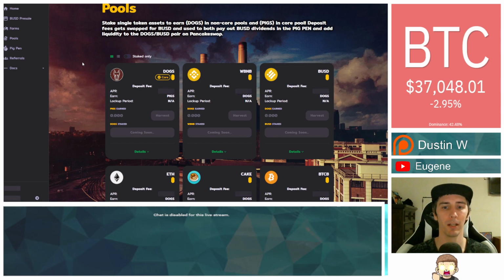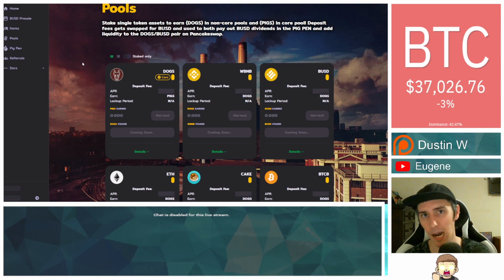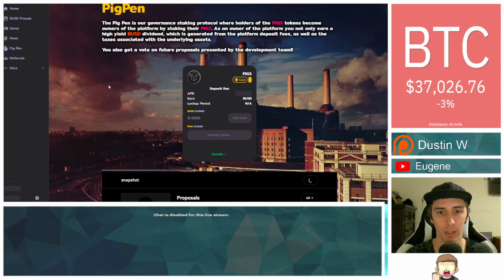pair on PancakeSwap. Okay, so when this officially launches, you can go on, you can directly buy pig tokens, and then you can go over here to the tab on Pigpen and deposit that, and that will start giving you your earned BUSD.